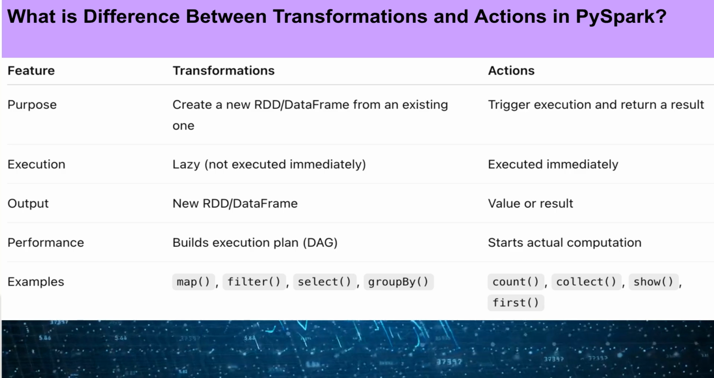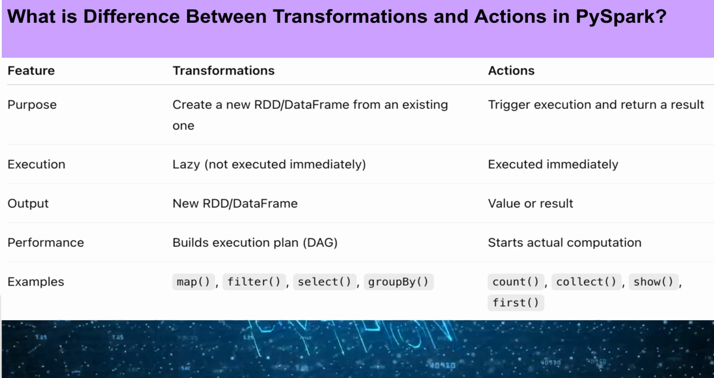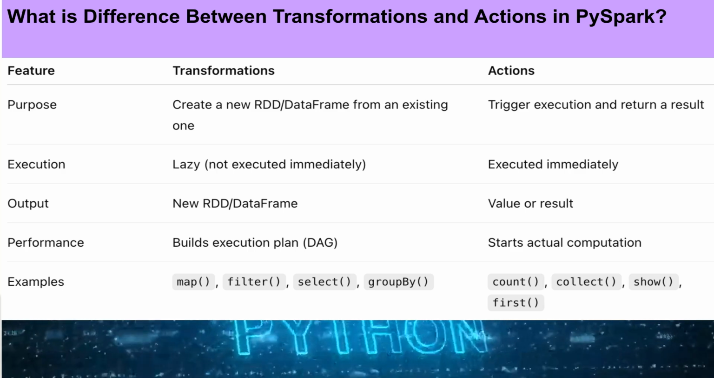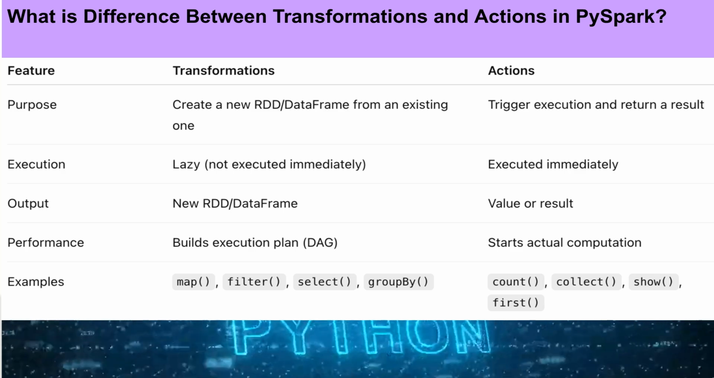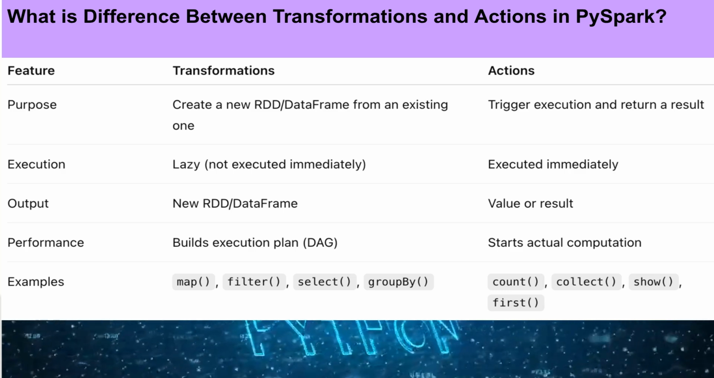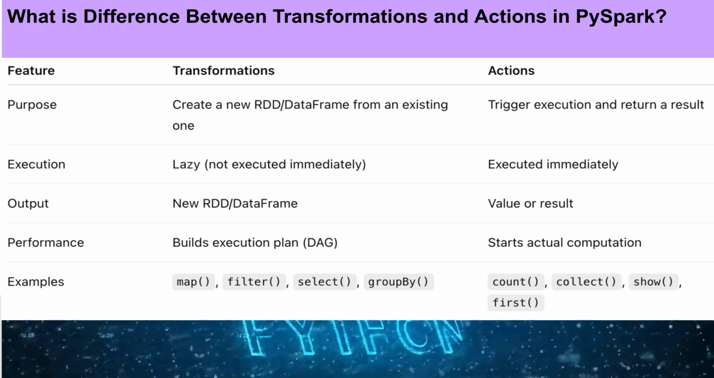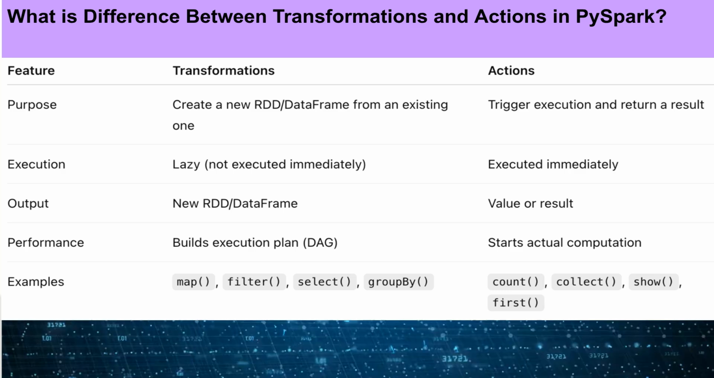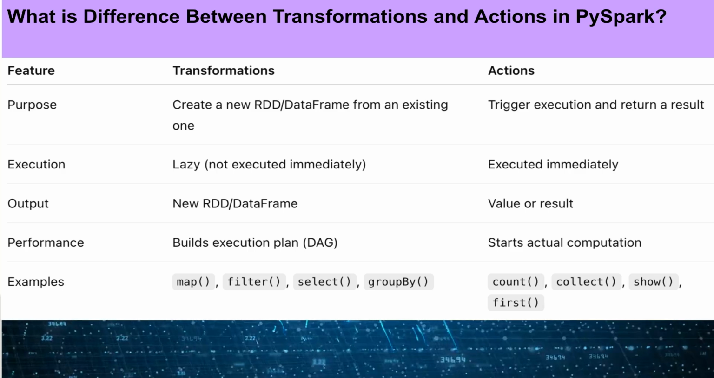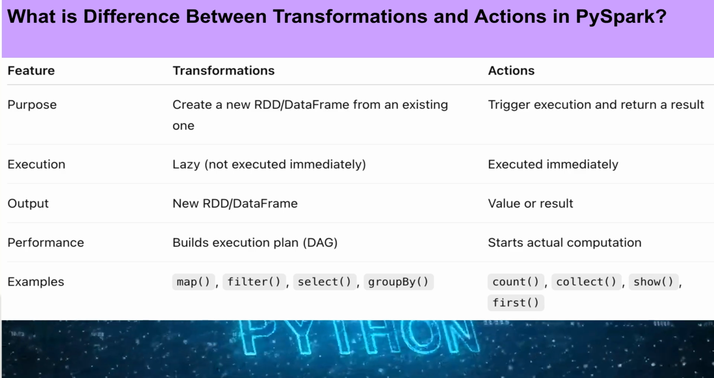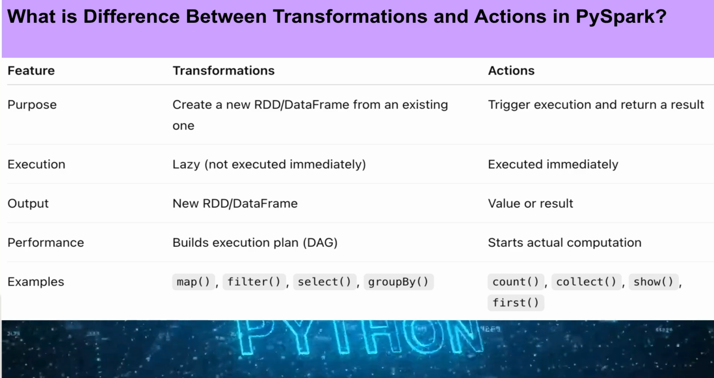Transformations return a new RDD or data frame, whereas actions return an actual value or result. Transformations define how data should be processed, while actions execute the processing and produce the final output. Transformations build the execution plan, known as a DAG, without performing any computation. Actions trigger the execution of that DAG and start the actual computation to produce the final result. Easy way to remember: transformation builds the DAG. Action executes the DAG. Examples of transformations include map function, filter function, select function, and group by function.